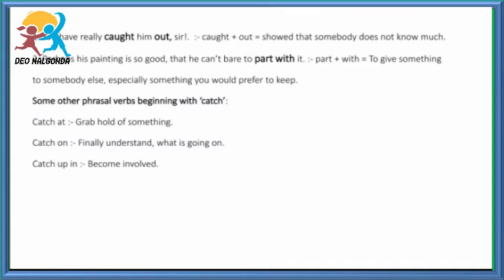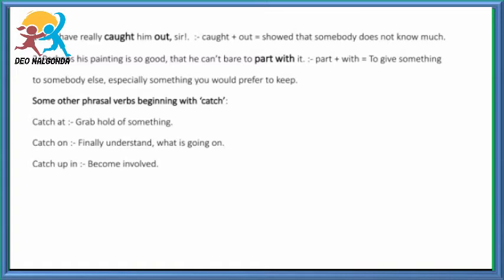In explanation, you have really caught him out, sir. Here, catch is a verb. Out is a preposition. When we mix these two words, catch plus out, we get a new meaning, that is, show that somebody does not know much.